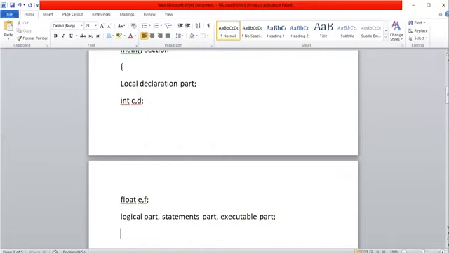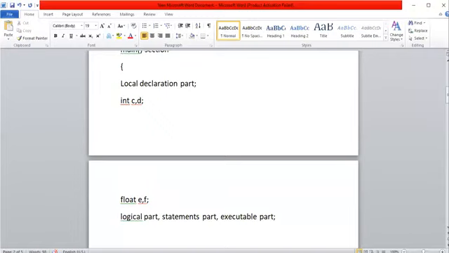So whatever it may be, the logical part, statement part, or executable part, you must write the required logic for solving the problem. Suppose you want to add two numbers, then here you write the addition logic. Once you declare c, d, you have to read the c, d values by using printf and scanf. Anyway, we have included stdio.h, so we can directly use printf and scanf in the program. I will show you one example with all this.